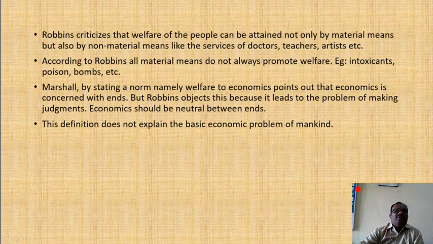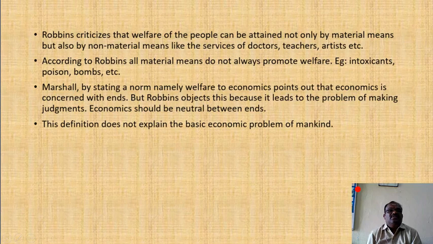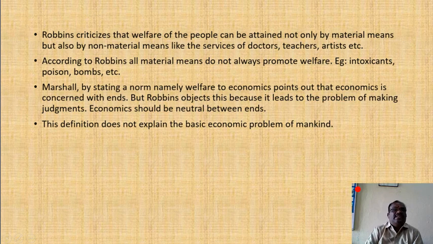The fourth demerit is that Robbins criticized that the welfare of people can be attained not only by material means but also by non-material means like the services of doctors, teachers, artists, etc. And according to Robbins, material means do not always promote welfare, for example intoxicants, poison, bombs, etc.